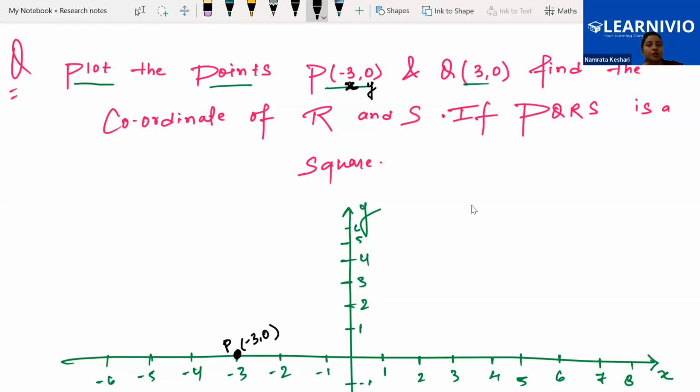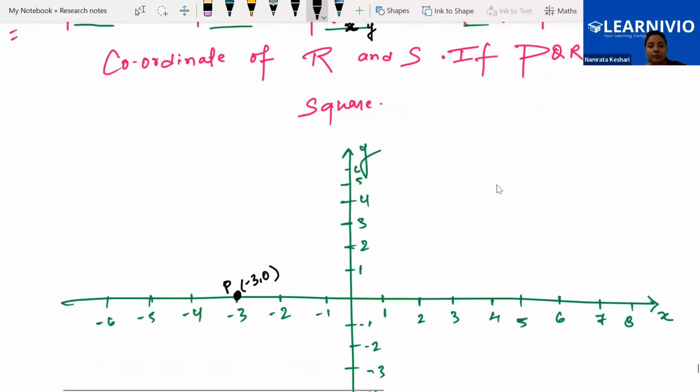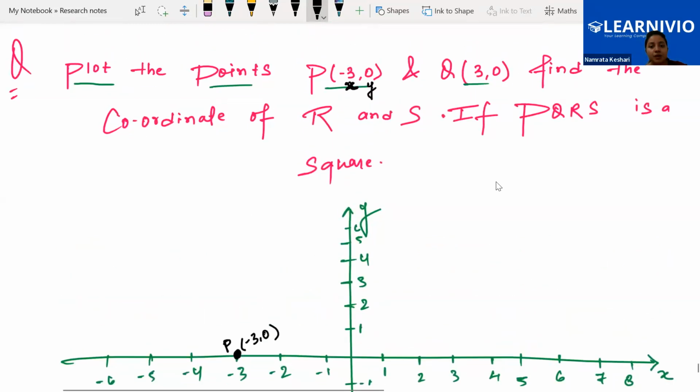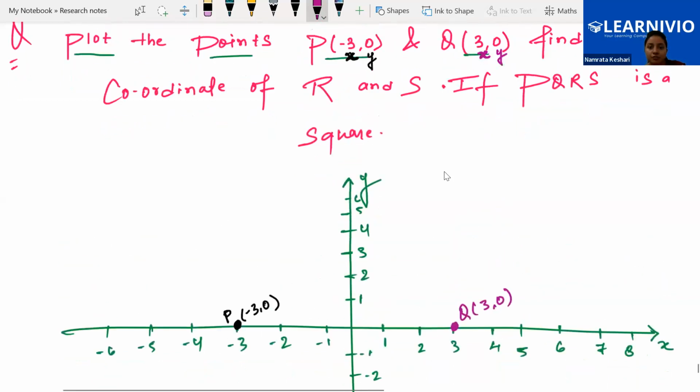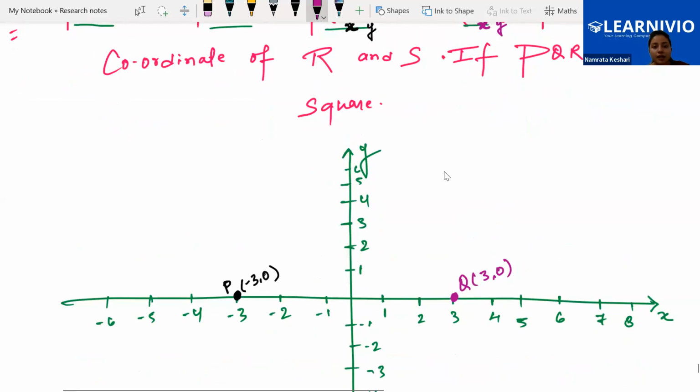What is point Q? 3, 0. It will lie on the x-axis. We know that x is 3 and y is 0, meaning nothing. So this is the point where x is 3 and y is 0. Now find the coordinates of R and S if PQRS is a square.